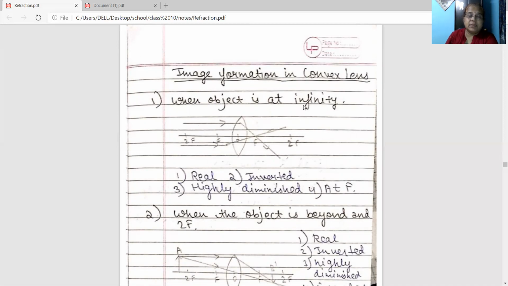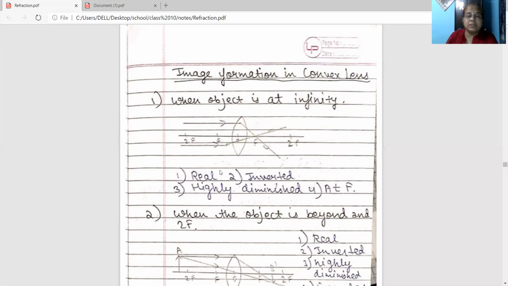When the object is at infinity, the rays coming to the lens will be all parallel to each other as well as parallel to the principal axis. So what happens to this ray? After refraction, it will pass through focus. This is also parallel to principal axis, so this will also pass through focus. Now, at focus, both the refracted rays actually meet. So this is the place where the image is obtained.